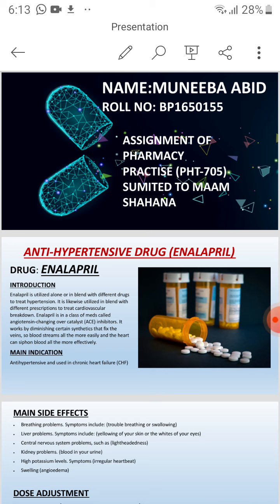Some people get an irritating cough because of enalapril. If you get severe diarrhea or vomiting with a stomach bug or illness, tell your doctor. You may need to stop taking enalapril for a while, but you will feel better after that. Drinking alcohol can also make you feel dizzy or light-headed with enalapril.